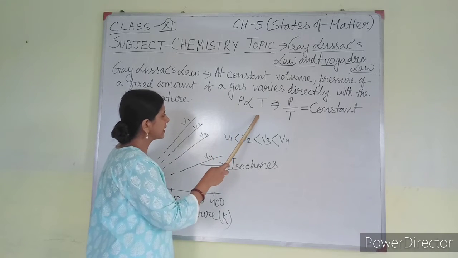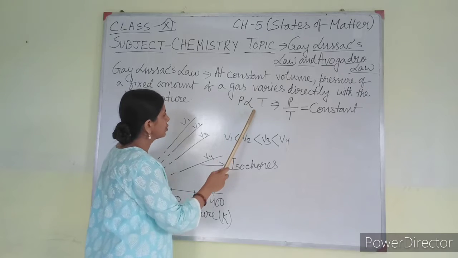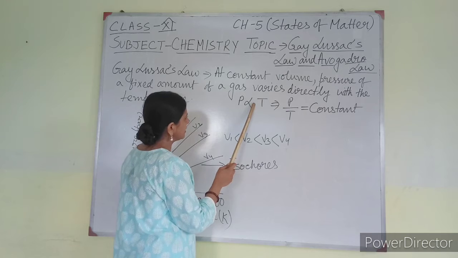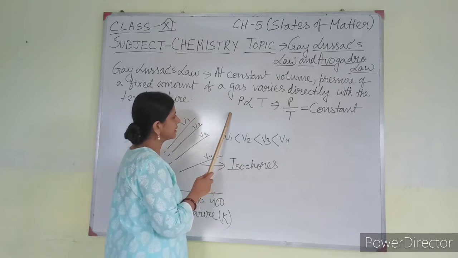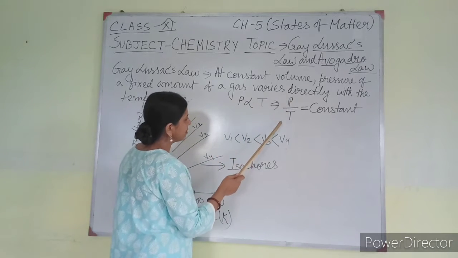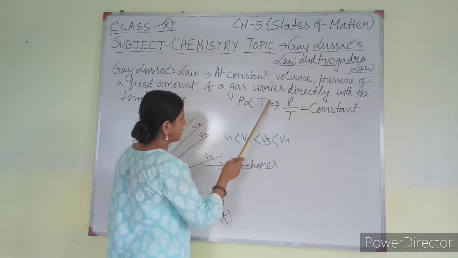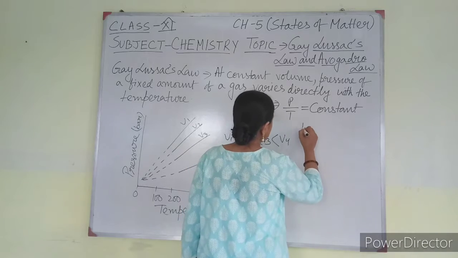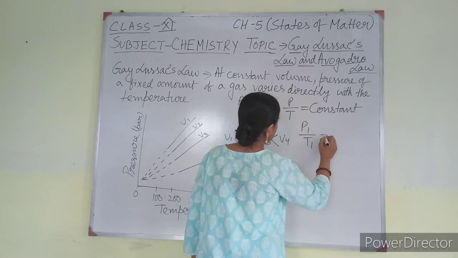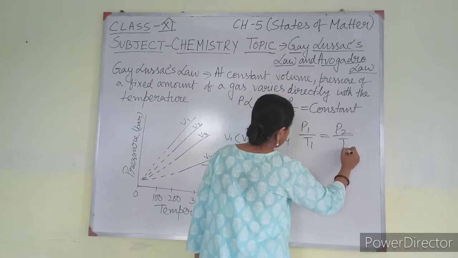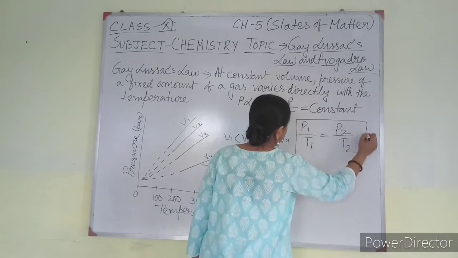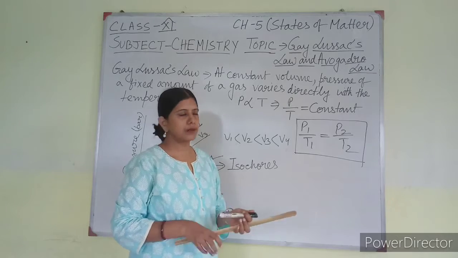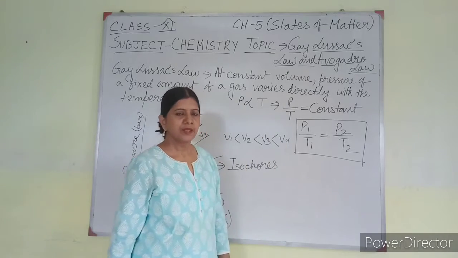So if P is directly proportional to T, to remove the proportionality sign, I have to multiply by a constant here, and after that I can take T this side. So I am getting P by T equal to constant. Or I can write that P by T constant means P1 by T1 equals P2 by T2. This can be used for various mathematical problems. So this is all about Gay-Lussac's law.